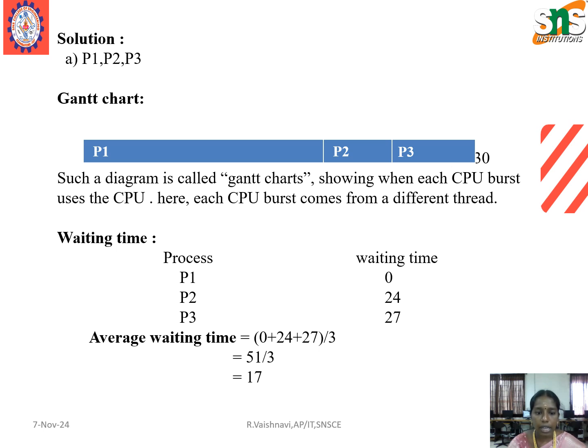And then we have to calculate the average waiting time. So process 1 waiting time will be 0, process 2 waiting time will be 24, and process 3 waiting time will be 27. For calculating the average waiting time, we have to add these three numbers and divide by 3. So 0 plus 24 plus 27 divided by 3, that is 51 divided by 3, that is 17 milliseconds.